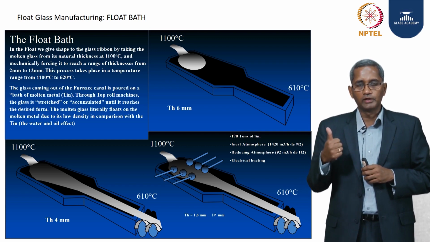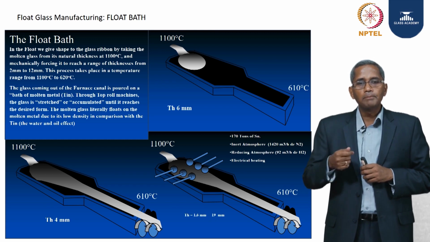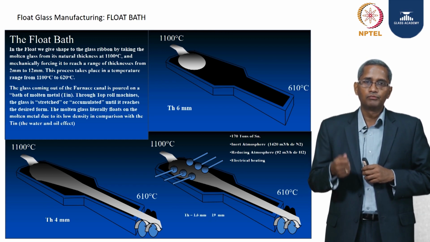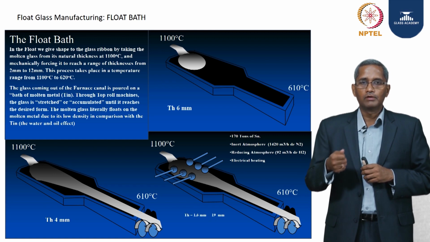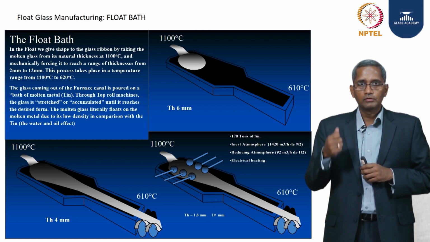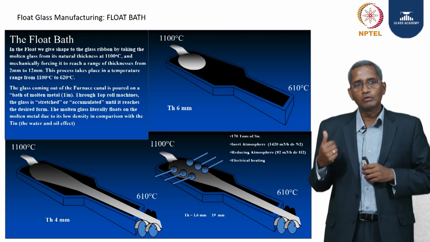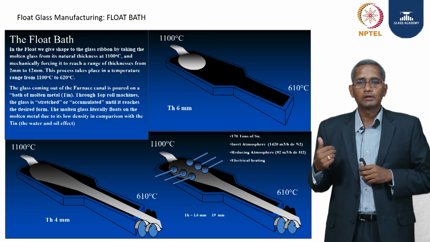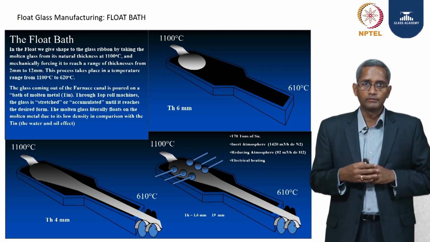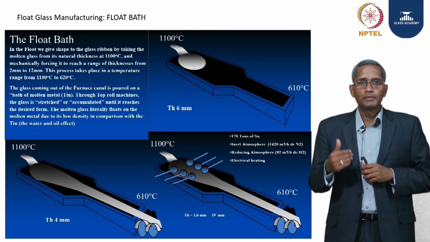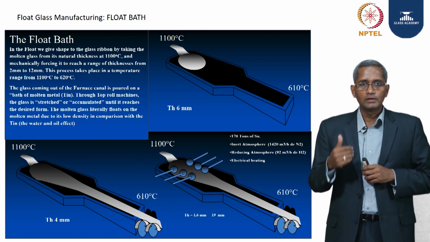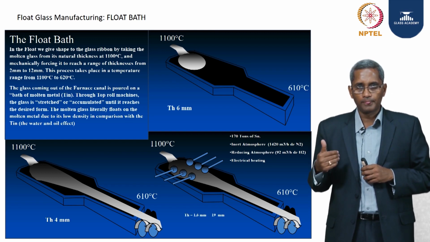The second, the good temperature in which the glass can be formed, as I said, is 1100 degrees centigrade. So at this temperature, the glass has to remain a liquid. And when we take the glass out of this bath, it can be taken at around 610 degrees centigrade. This is the temperature at which we can say that the glass is now rigid enough to travel on rollers.